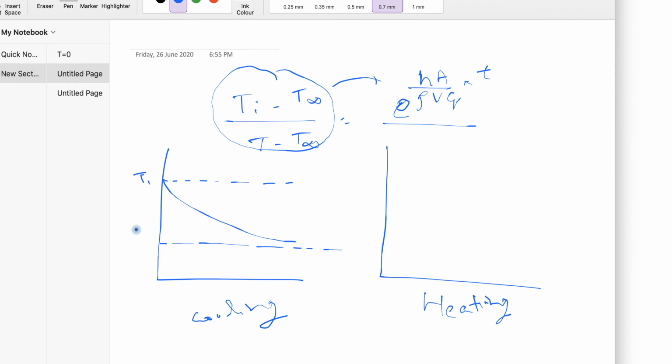This is Ti and this is T final, and here is my environment temperature, some T infinity. Similarly, this is for heating. Suppose this is at an initial temperature of T1.